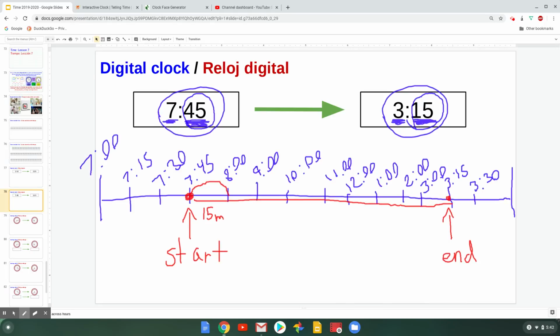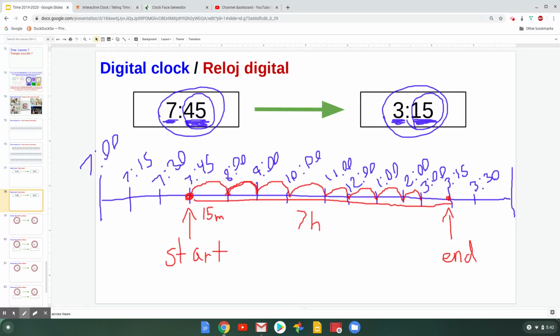And now I know from my next jump, 8 to 9, that's a 1 hour interval. And I know I have 1 hour intervals here. So I'm just going to skip count by hours now. So skip count with me. Let's start at 8 o'clock, 1 hour, 2 hours, 3 hours, 4 hours, 5 hours, 6 hours, and 7 hours. And I'm going to stop at 3 o'clock because I remember that's where I switched back to 15-minute intervals. So that's 7 hours here.